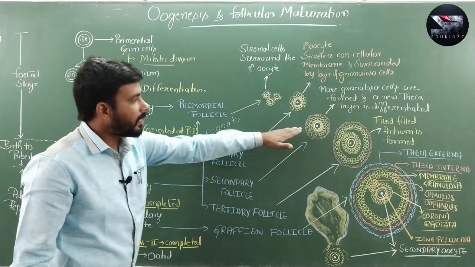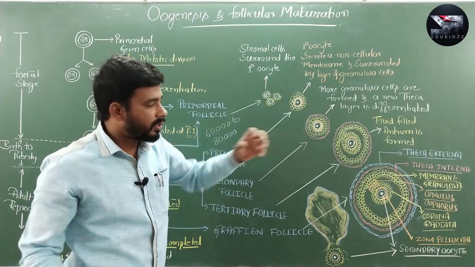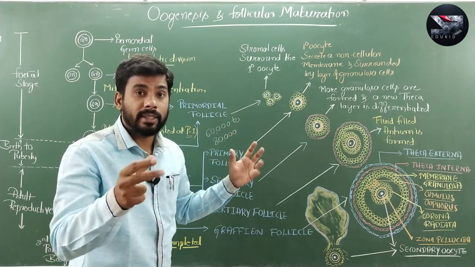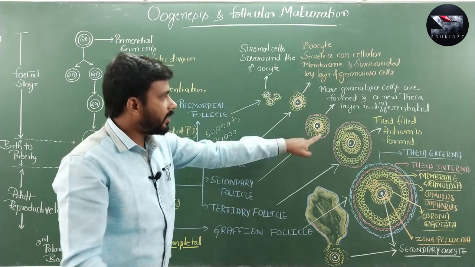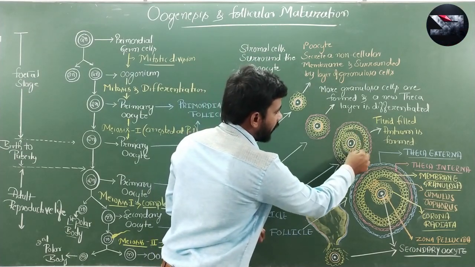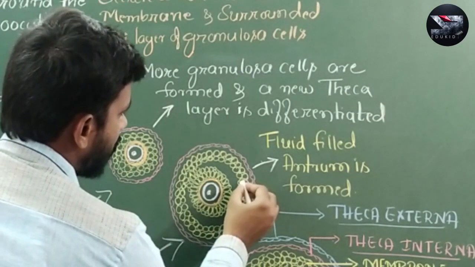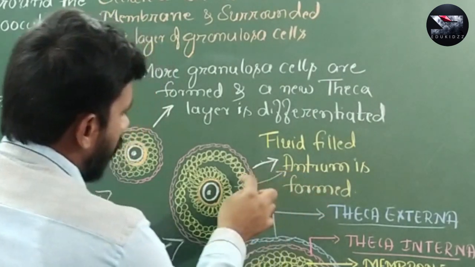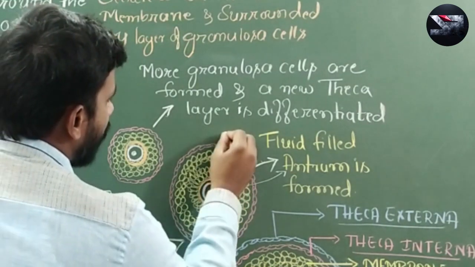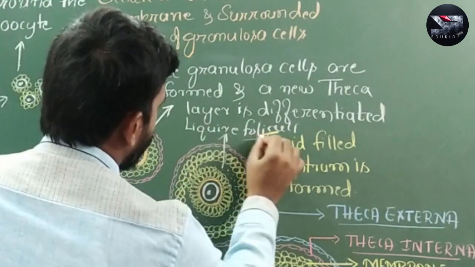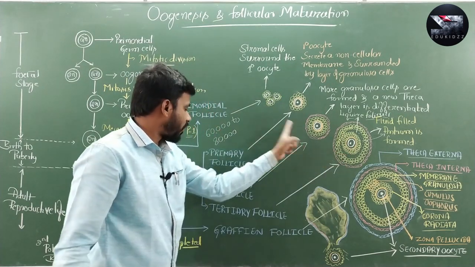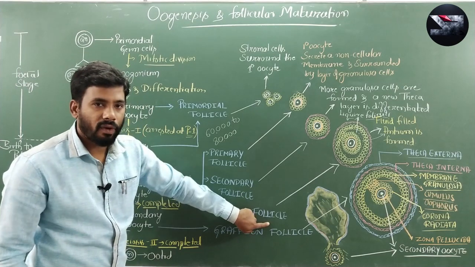And next, inside this secondary follicle, because of the formation of more granulosa cells or more follicular cells accumulation, there is a formation of a fluid filled cavity. You can see this one is the fluid filled cavity, which is also called antrum. The fluid which is present in this cavity is called liquor folliculi. Right. So, as the antrum cavity is formed, the secondary follicle will differentiate into tertiary follicle.